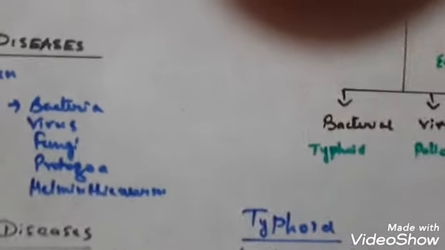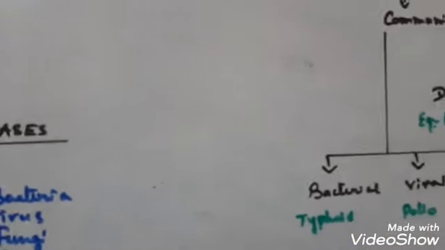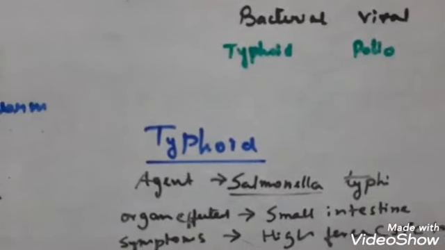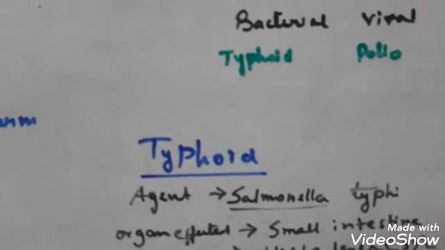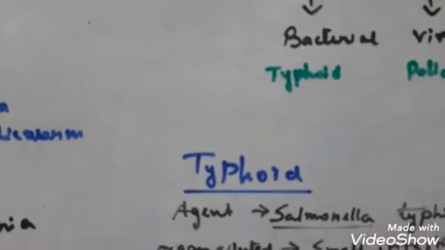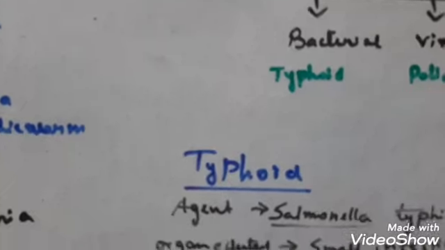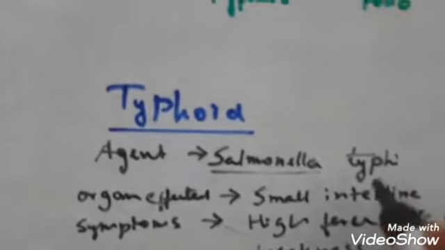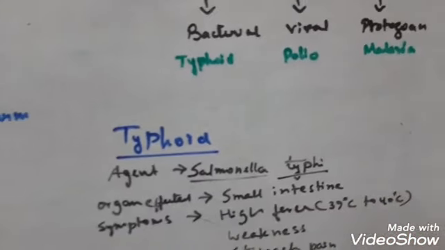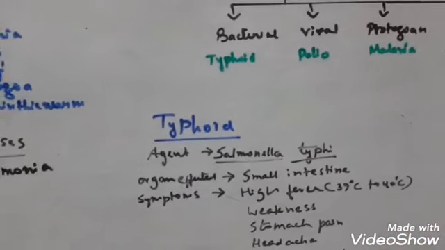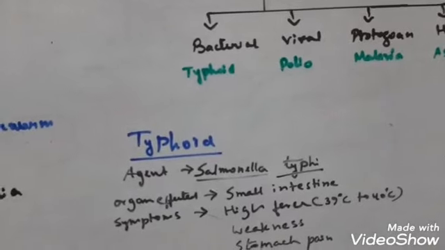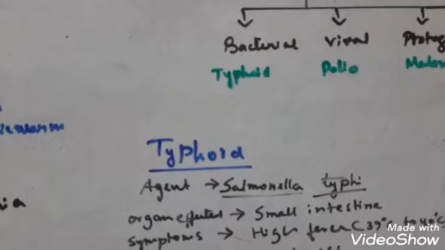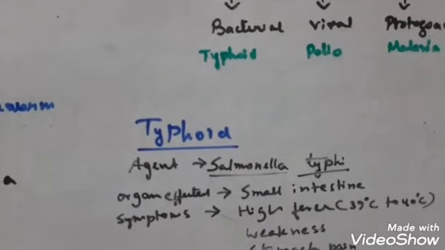Okay, I have made a mistake here. I have not underlined the species name. The last name should be underlined. You see Salmonella is underlined but typhi is not, so let me underline it. You very well know how to underline a scientific name when writing by hand. Next, the organ affected is the small intestine of human beings.